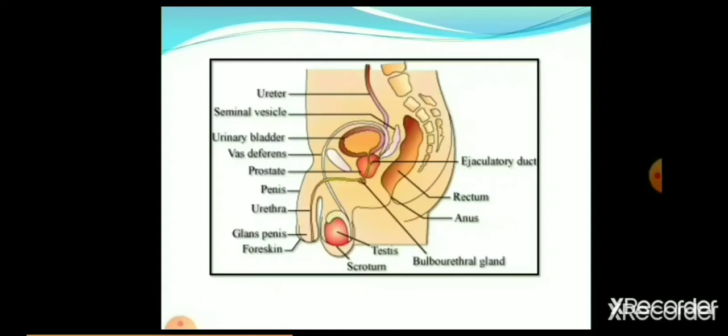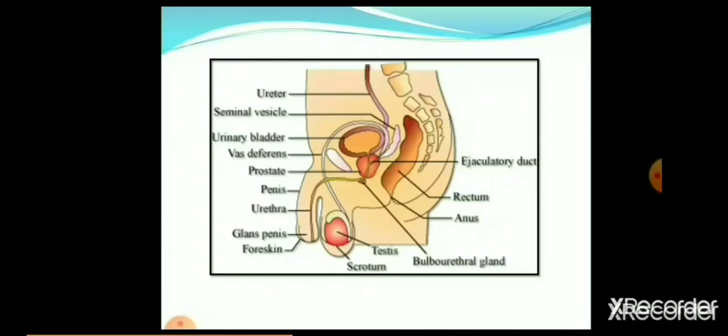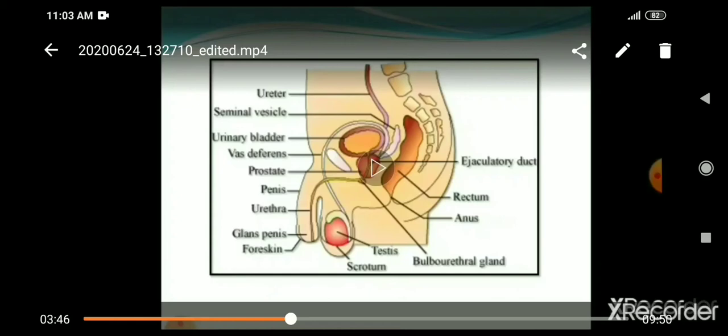Some ducts are there like vas deferens, epididymis, and some accessory glands are also seen here like seminal vesicle and bulbourethral gland and so on. We can see these in detail in the further slides.